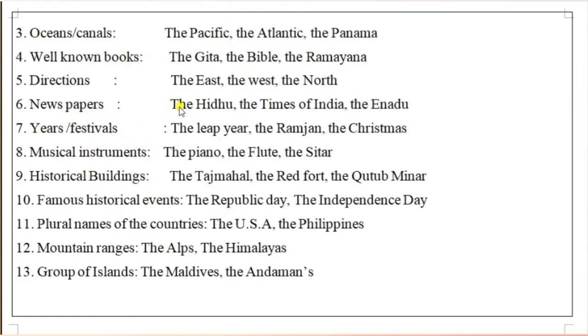Better to take a screenshot and note it down in your notebook, then you will have some idea. Otherwise you get confused about when to use "the" and when not to. Omission of articles I will explain next.